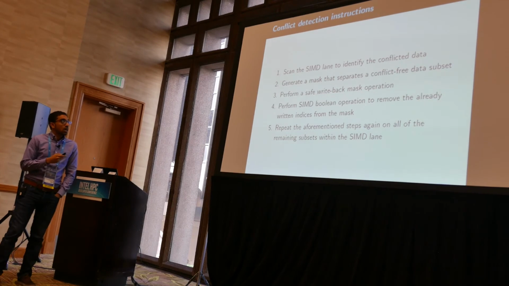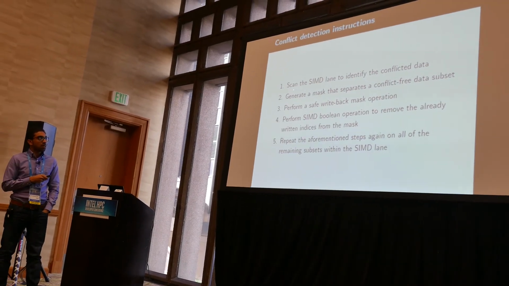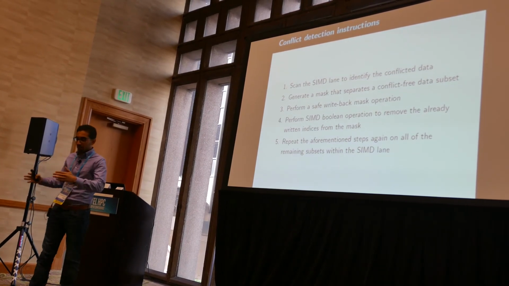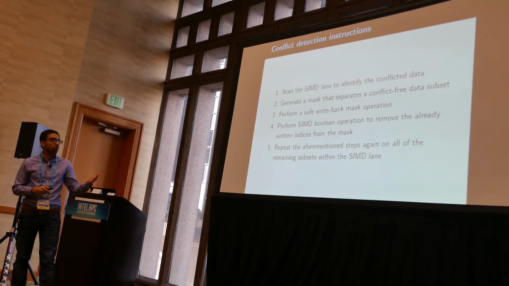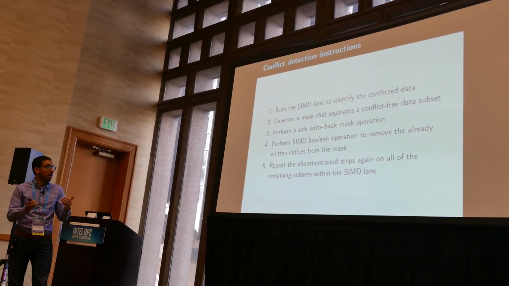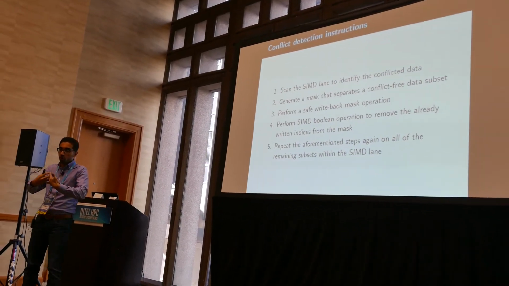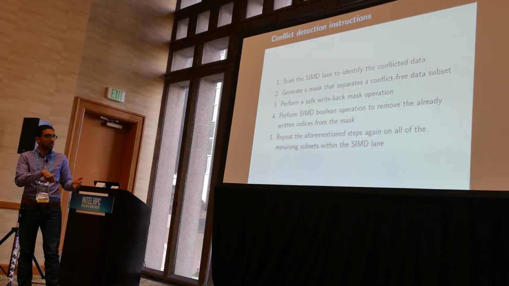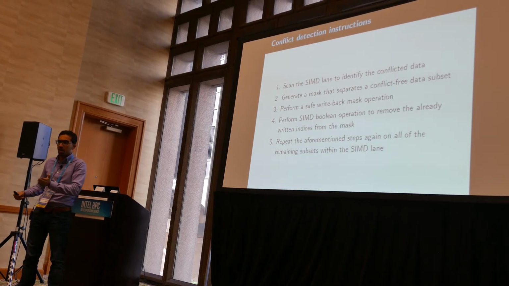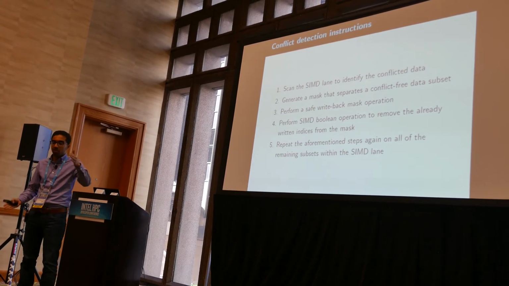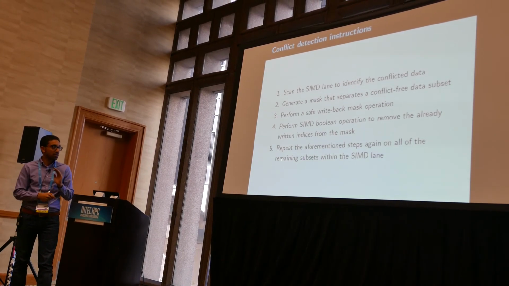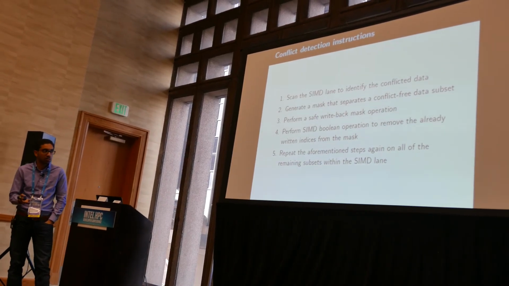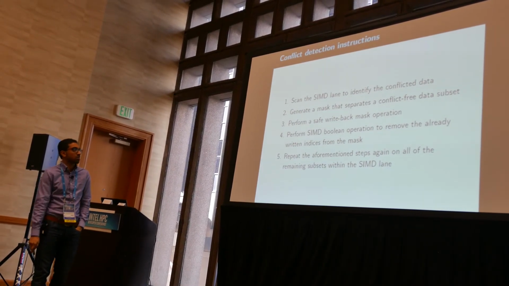So, in brief, how we did it is basically we scan the assembly lane to identify the conflict data. We generate the mask. This mask separates the conflicted and non-conflicted data. We perform a safe write operation based on the mask, and then we perform a SIMD Boolean operation to remove the already written data from the mask, and then we repeat the steps again until all of the data in the SIMD lane has been written. So in the worst case scenario, this will be repeated 8 times, but this will never happen. In the average case scenario, this should happen like 3 to 4 times.